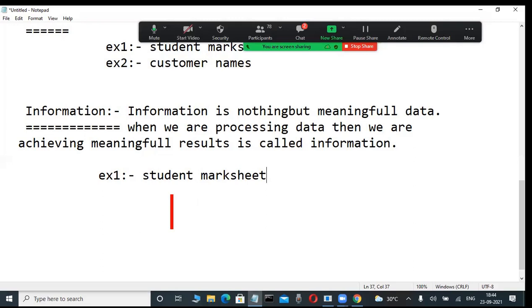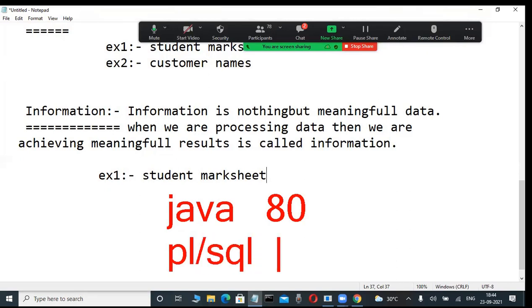Whenever the mark sheet is viewed, just, oh, maybe in my mark sheet Java, here 80 marks are there. PLSQL, here 0 marks are there. In .NET, for example, 30 marks are there. Easily understandable. Oh, maybe Java is good, but he is not good at PLSQL.